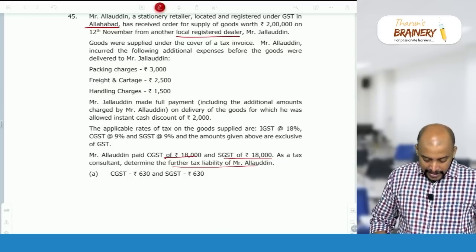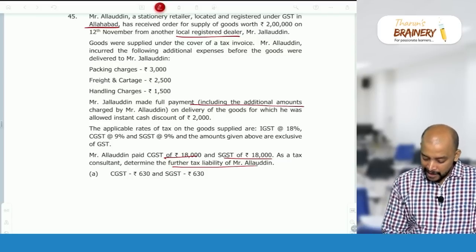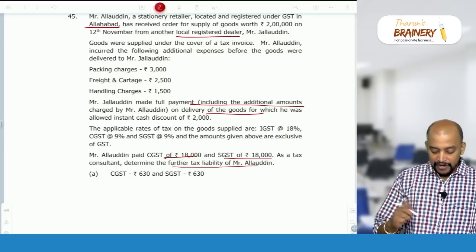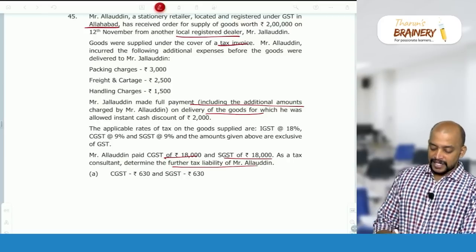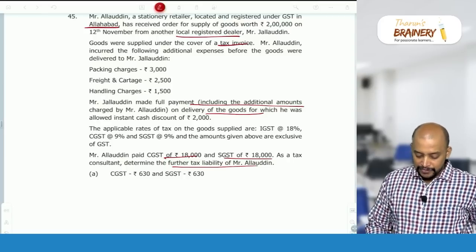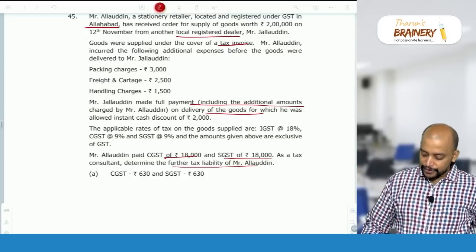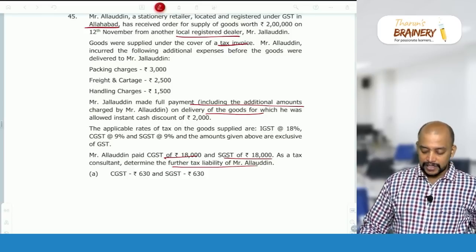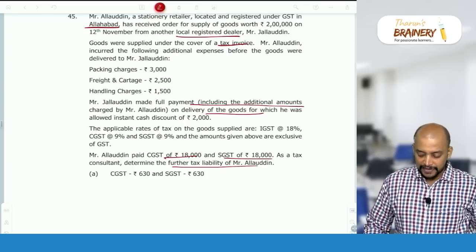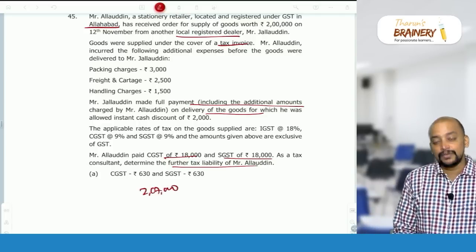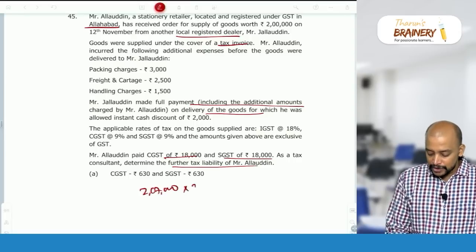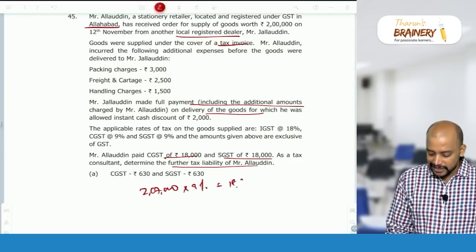One second. Jalaluddin made full payment on delivery of the goods, for which he was allowed an instant cash discount. It means the invoice was already prepared. As the invoice is already prepared, this 2000 we should not reduce. So, 2,07,000 into 9%. The invoice is for 2,07,000 into 9%, that is 18,630.